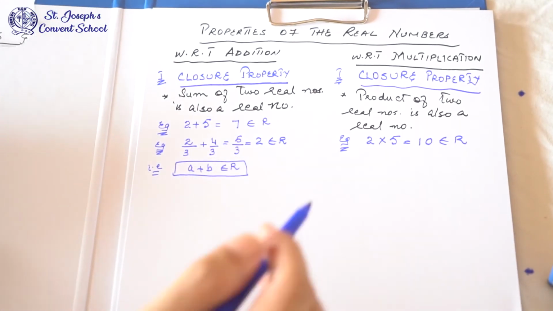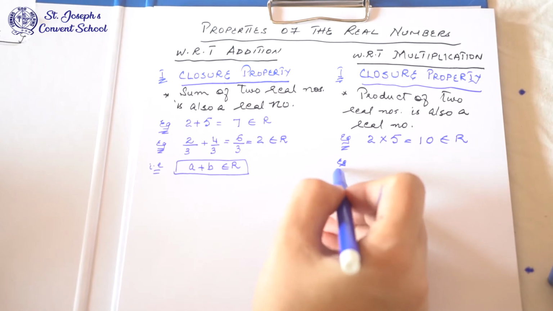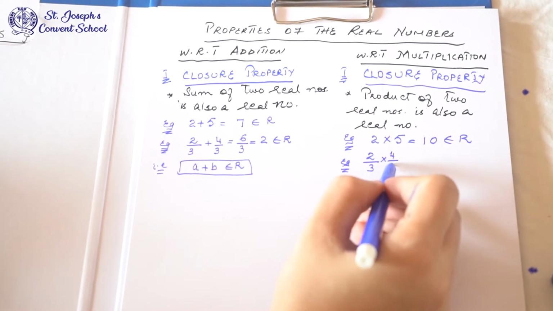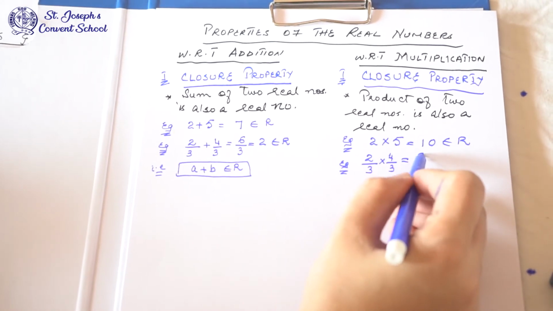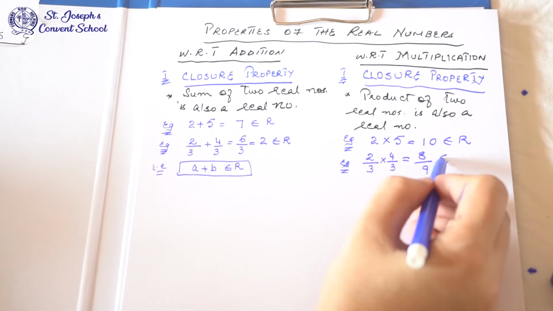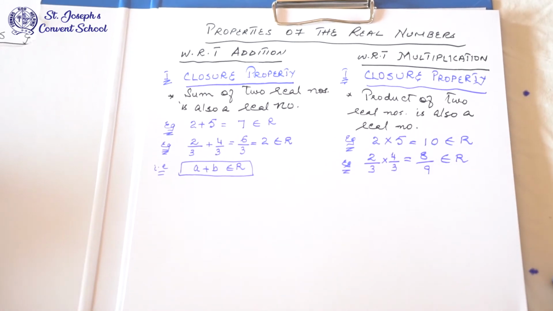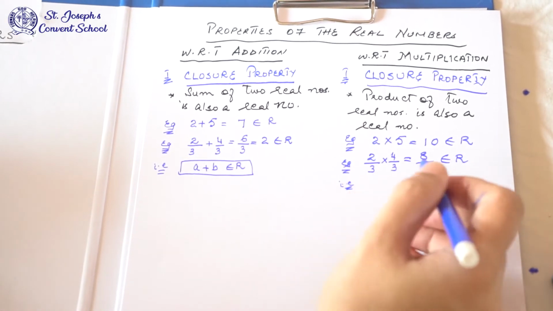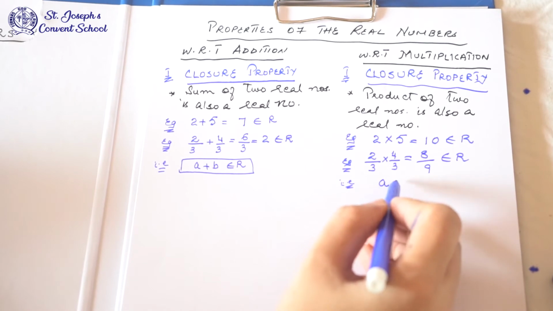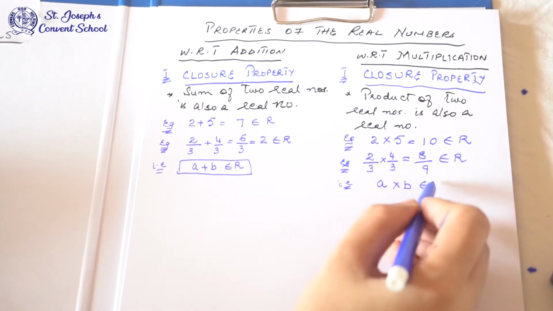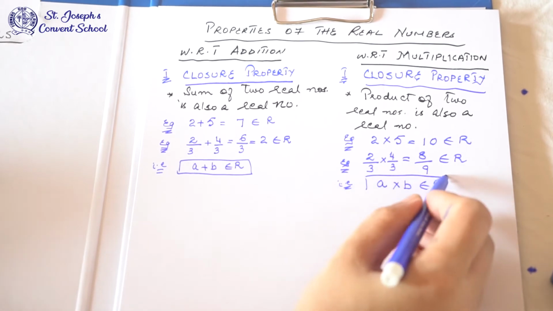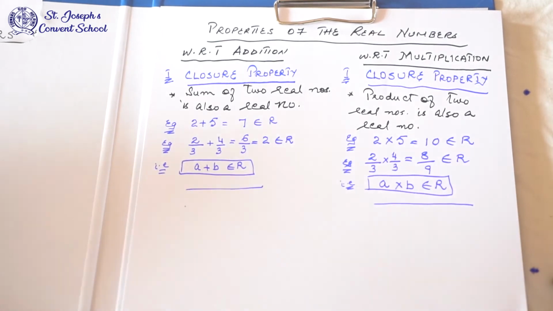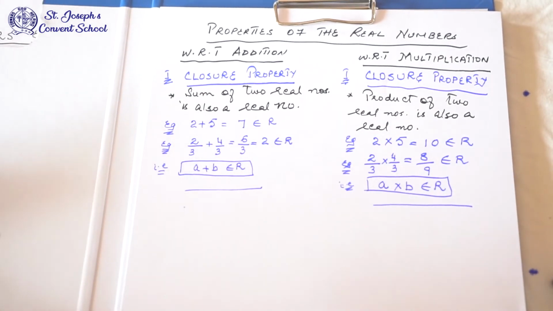In the same way, let's multiply fractions: 2 upon 3 multiplied by 4 upon 3. So 2 into 4 is 8 upon 9. This is also a real number. So when you multiply two real numbers, the answer is also a real number. So in A and B form, how are we going to write? A into B belongs to the real numbers. Next property, let's write the next property.